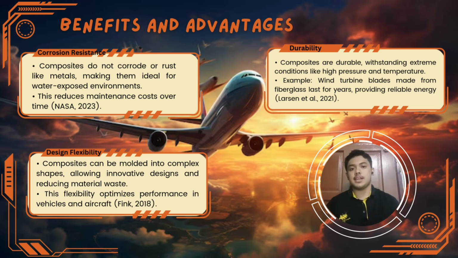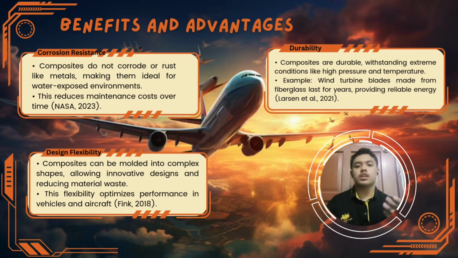Next is durability. Composites are tough and built to last even in extreme conditions like high pressure or temperatures. For instance, wind turbine blades made from fiberglass can endure harsh winds and stay functional for many years, providing reliable energy production. Last but not least is design flexibility.